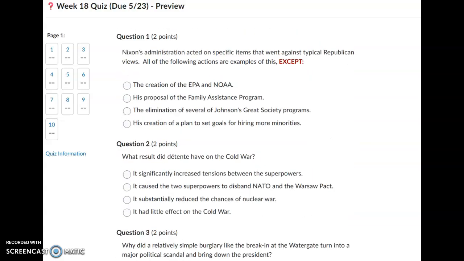Question number 1. Nixon's administration acted on specific items that went against typical Republican views. All of the following actions are examples of this, except the creation of the EPA and NOAA, known as NOAA, his proposal of the Family Assistance Program, the elimination of several of Johnson's Great Society programs, or his creation of a plan to set goals for hiring more minorities.